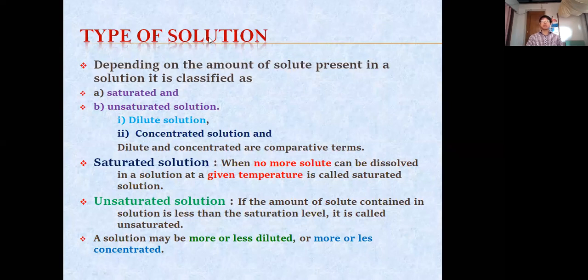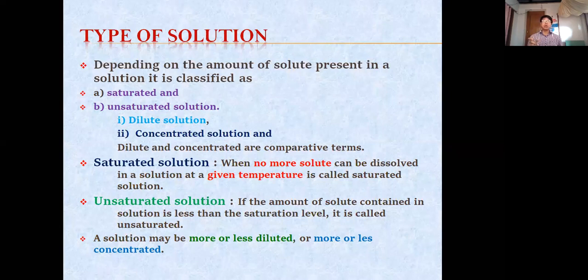Again, this solution is a homogeneous mixture. First, you have to remember this one. Solution is a homogeneous mixture. So depending on the amount of solute present in that solution, it is classified into two again: saturated, unsaturated. In this unsaturated, dilute solution is there, concentrated solution is there. Of course, dilute and concentrated are comparative terms.